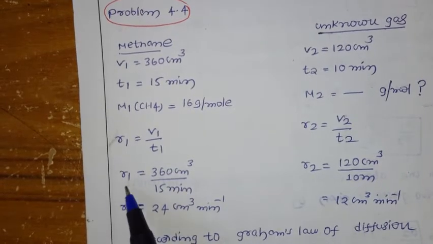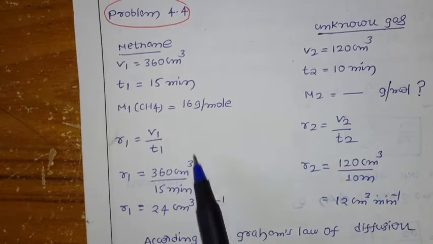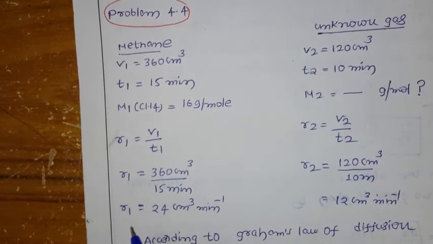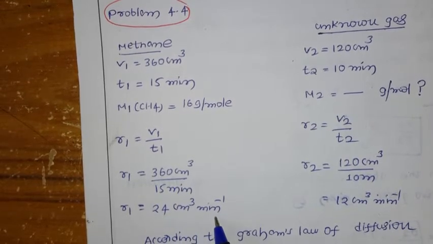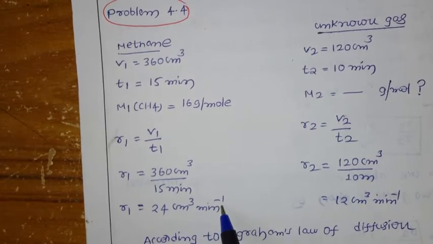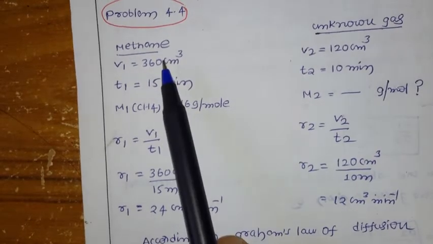So R1 equals the volume, 360 cubic centimeter, divided by time, 15 minutes. On simplification, R1 is 24 cubic centimeter per minute. Because we have minutes in the denominator, you can write it as minute to the power minus 1, or minute inverse. This is the R1 we got for methane.